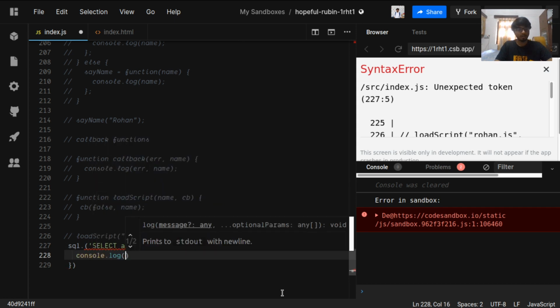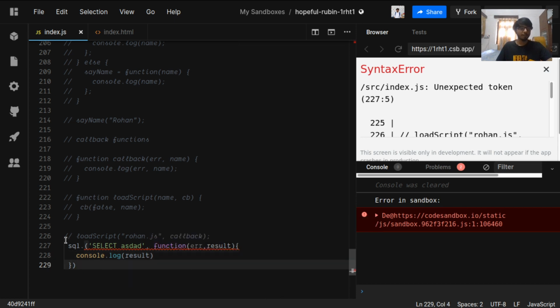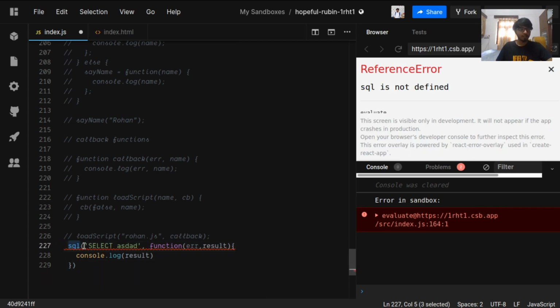Let me write the function for us. Console log the result. So what will happen when SQL runs? SQL is a function. It takes the query, and it takes a whole function as an argument. It will not call it at first. It will take it as an argument. Like in this case, we were taking the callback as an argument. The callback function was not being called here. It was taken as an argument by the load script function.